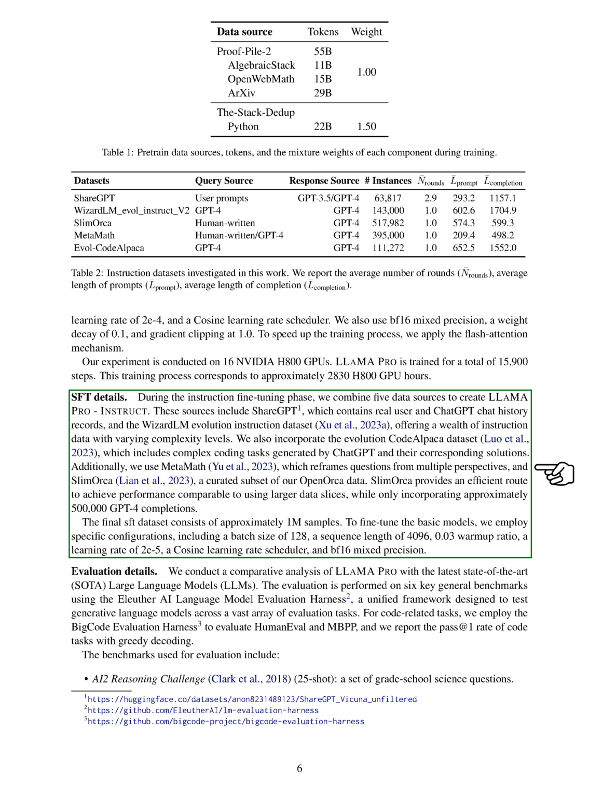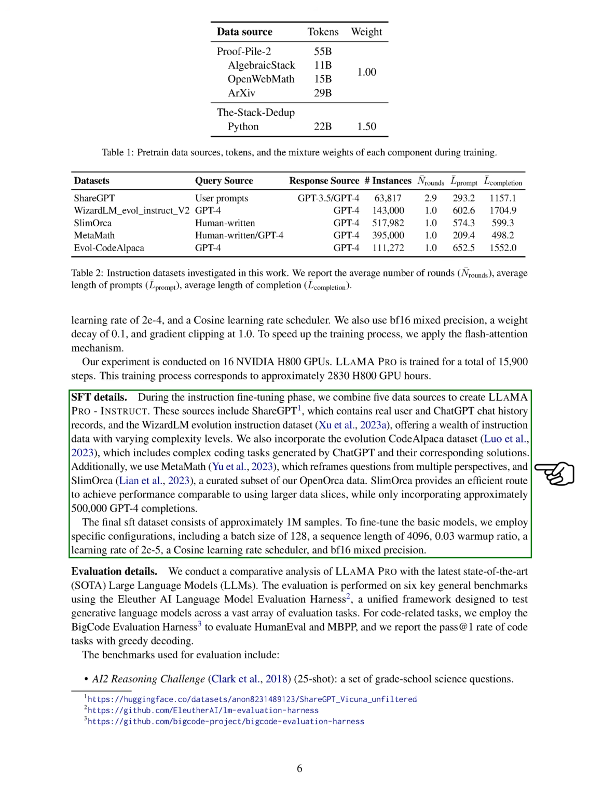We also used the Evol Code Alpaca dataset, which includes complex coding tasks generated by ChatGPT and their corresponding solutions. Additionally, we used MetaMath, which reframes questions from multiple perspectives, and a curated subset of OpenOrca data. This subset provides an efficient route to achieve performance comparable to using larger data slices, while only incorporating approximately 500,000 GPT-4 completions. The final SFT dataset consists of approximately 1 million samples.